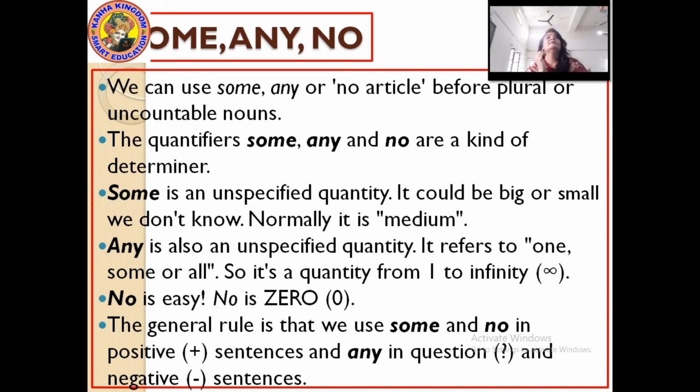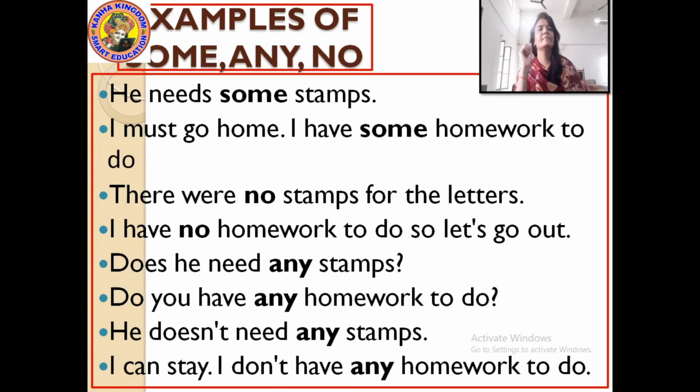Okay, now let me give you some examples of it. While reading the examples, maybe you can understand where these quantifiers are properly used. Examples of some, any and no. First, he needs some stamps.